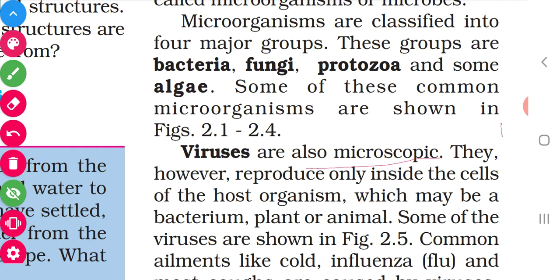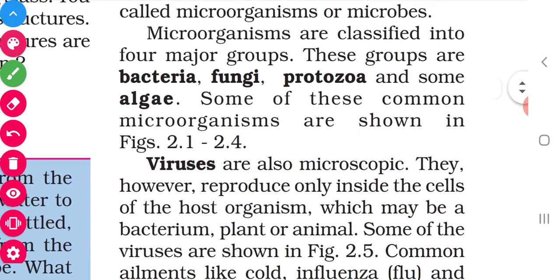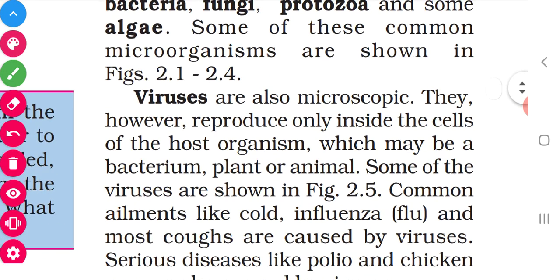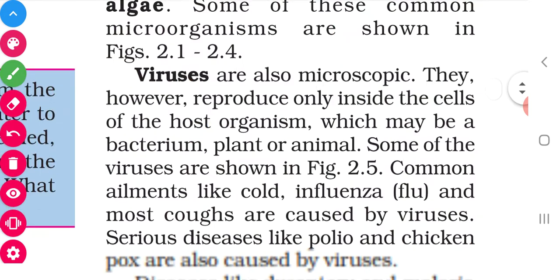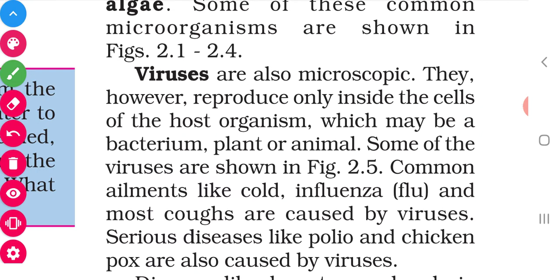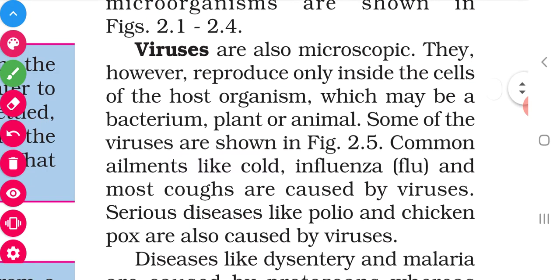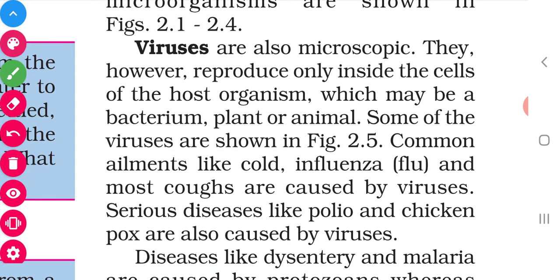These viruses will reproduce only inside a living organism. What does it mean? They can live inside the bacteria, or inside a plant, or inside an animal, and they will reproduce. What is the meaning of reproduce? Reproduce means multiplication. 2 will be converted into 4, 4 will be converted into 8. Like that they will multiply in a larger manner. This corona is also a virus. When they enter into the body, they multiply and cause many problems to us.